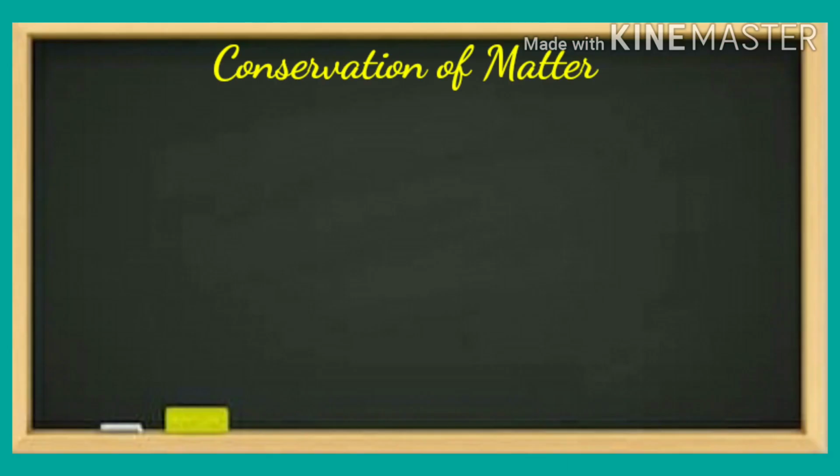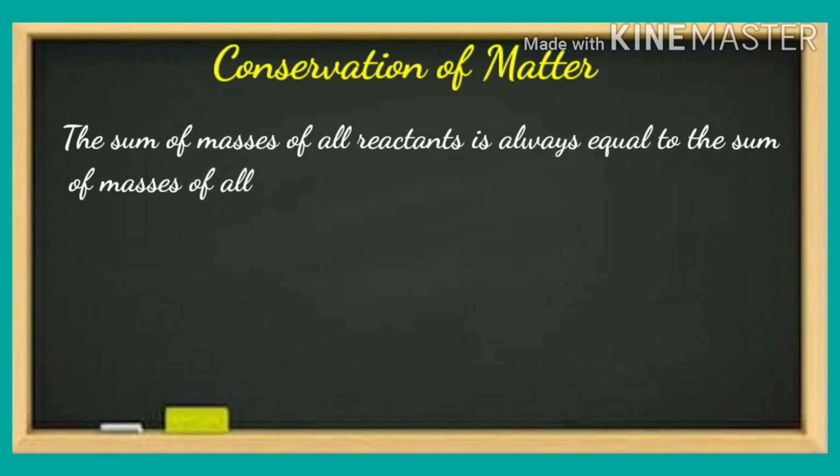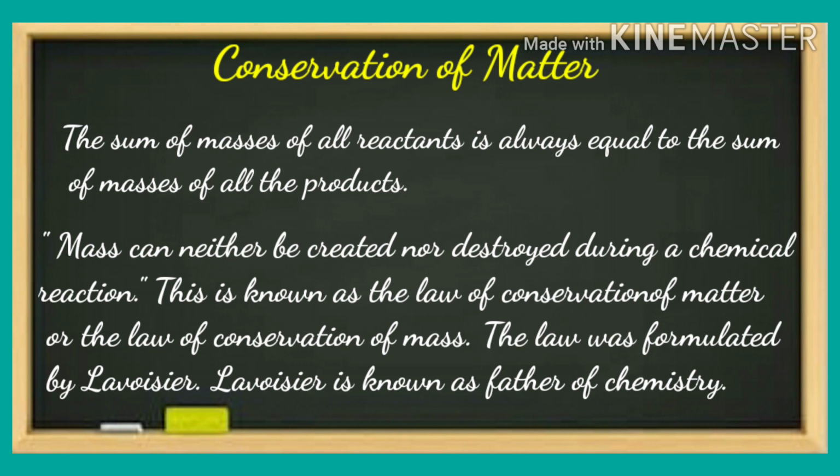In the study of many other chemical reactions, it was again found that the sum of the masses of all reactants is always equal to the sum of the masses of all the products. This understanding was stated in the form of a law. Mass can neither be created nor destroyed during a chemical reaction. This is known as the law of conservation of matter or the law of conservation of mass. The law was formulated by Lavoisier, and Lavoisier is known as the father of chemistry.